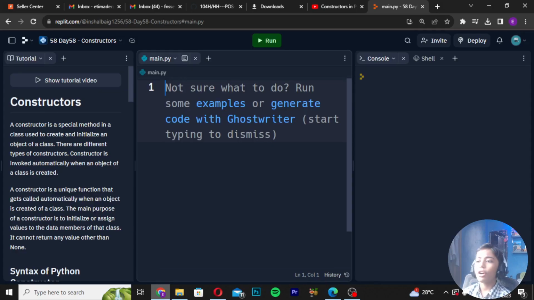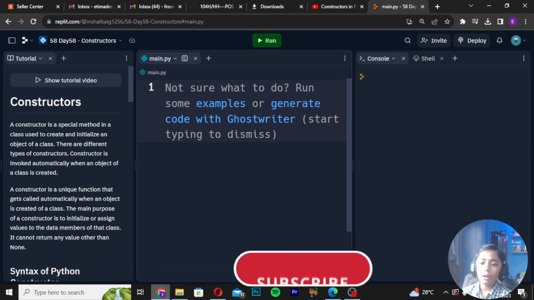So in today's class, I'm going to tell you about constructors in Python. What is a constructor? A constructor is a special method in a class used to create and initialize an object of the class. There are different types of constructors.